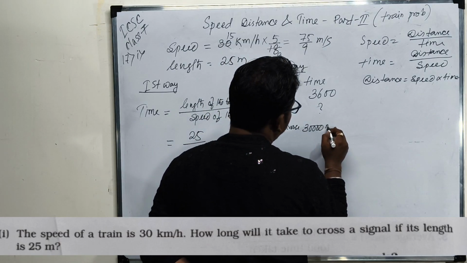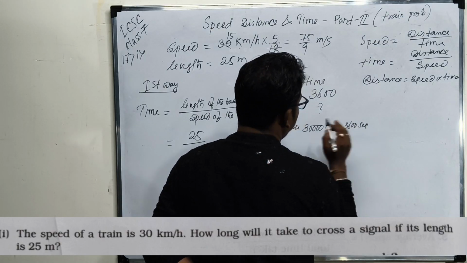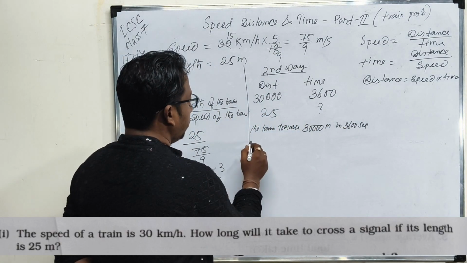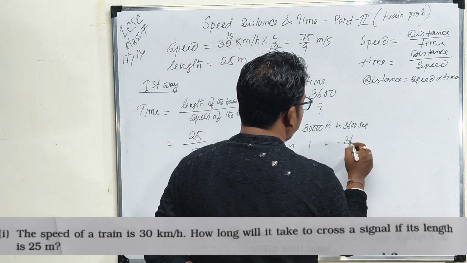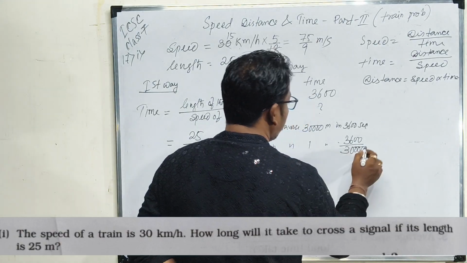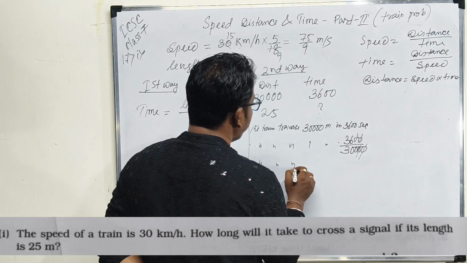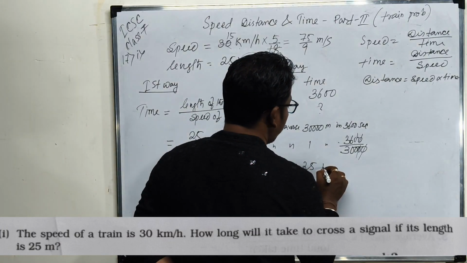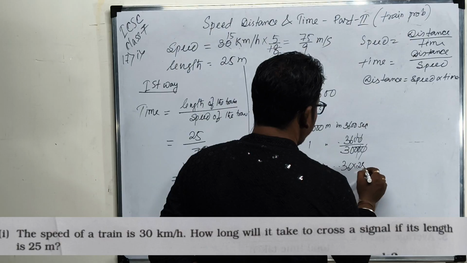Therefore the train traverses 1 meter in 3600 by 30,000. Remove the zeros. The train traverses 25 meter in 36 into 25 by 30.